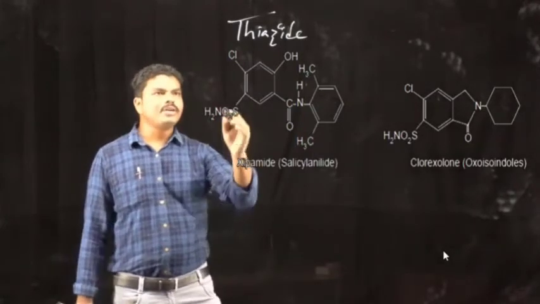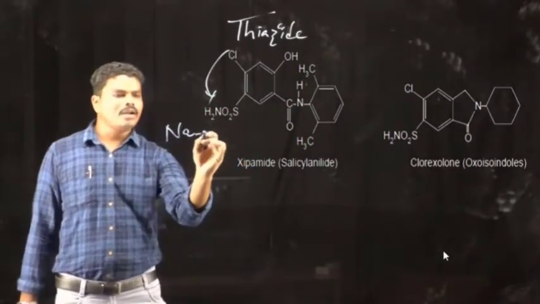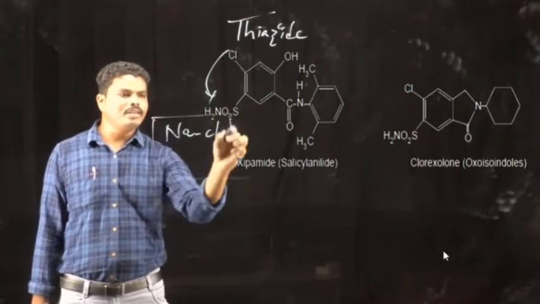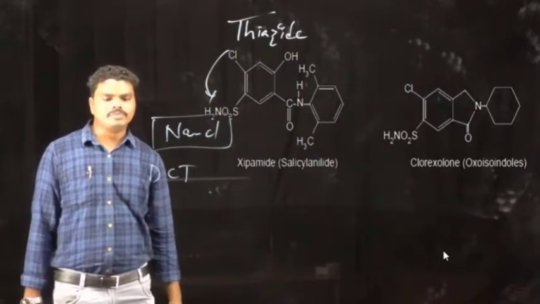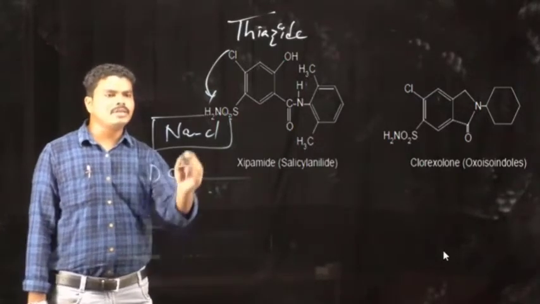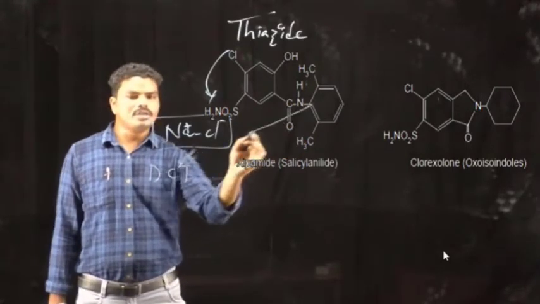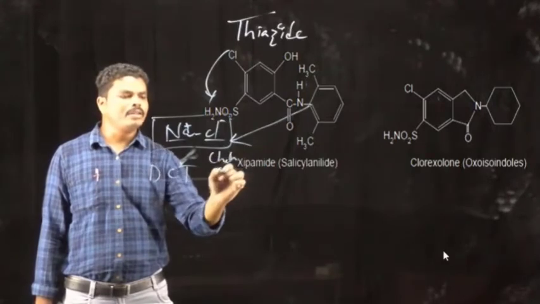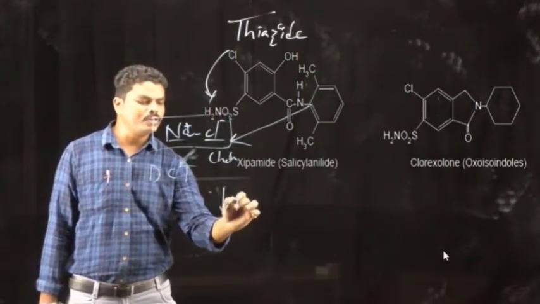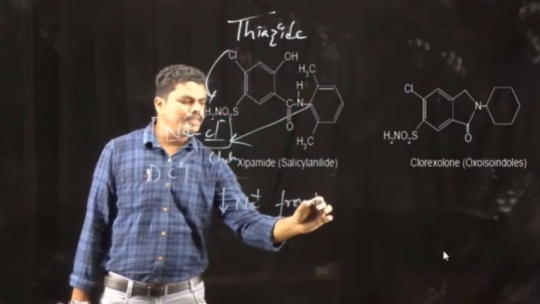These thiazide diuretics inhibit the sodium chloride channel which is present in the distal convoluted tubule. So these drugs will inhibit the sodium chloride channels, thereby the reabsorption of sodium from the lumen is decreased.